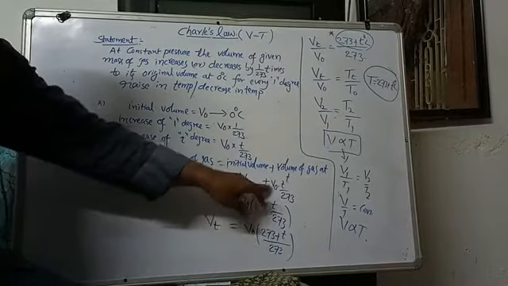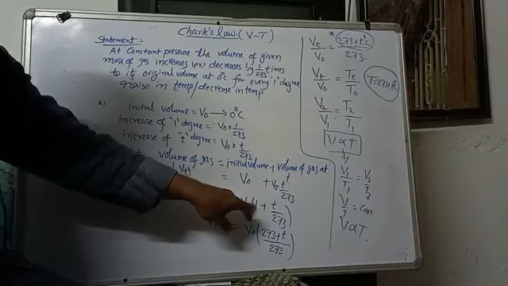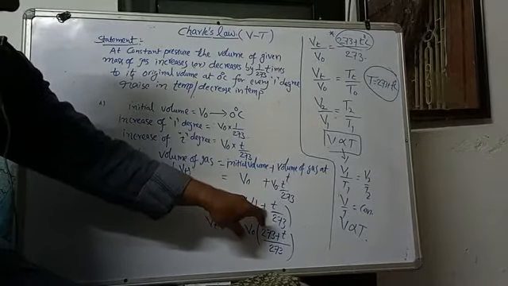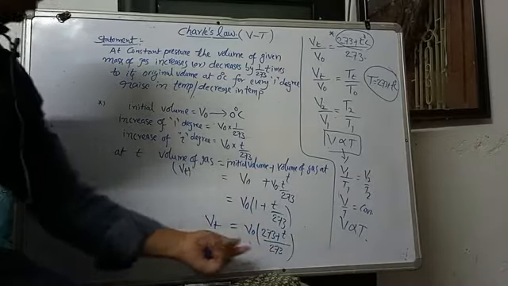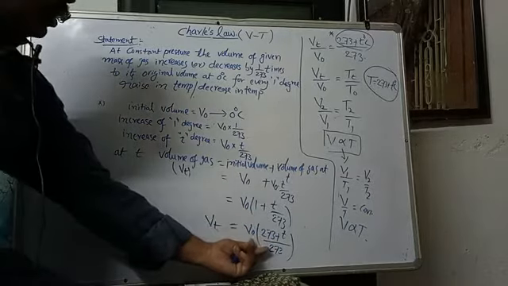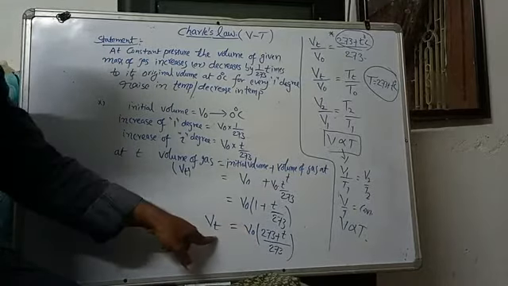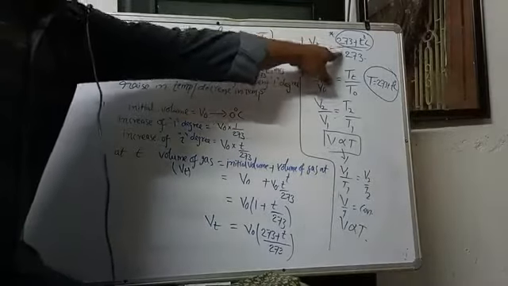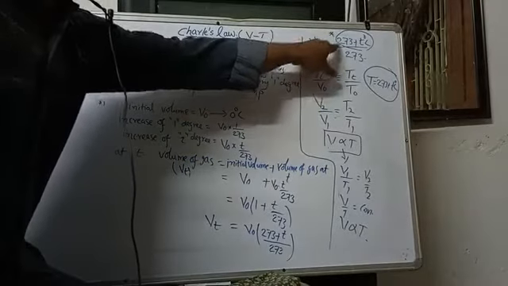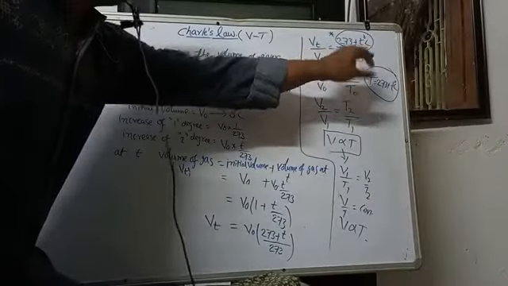Taking V0 common, the formula becomes 1 plus T by 273. Taking LCM and writing V0 in the denominator, Vt by V0 is equal to 273 plus T degree Celsius by 273.